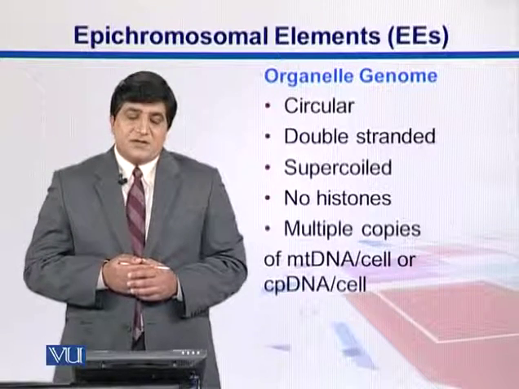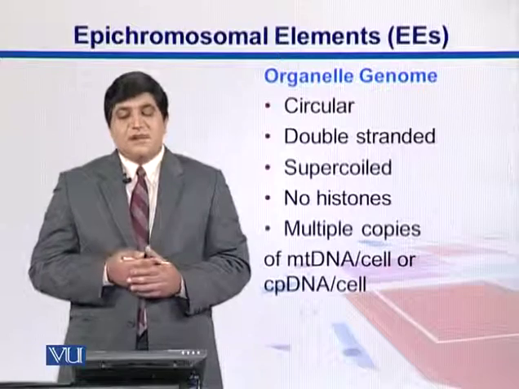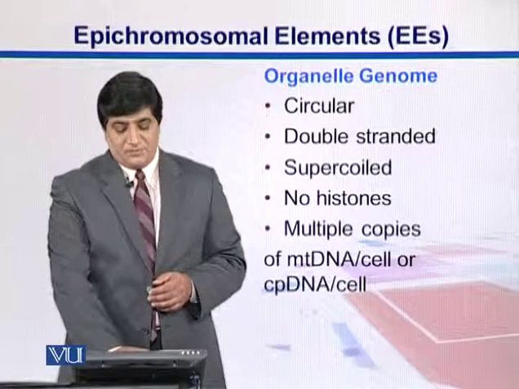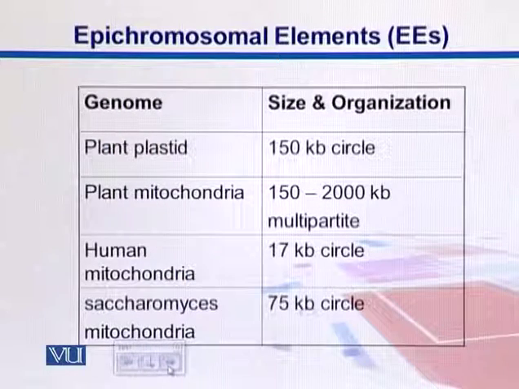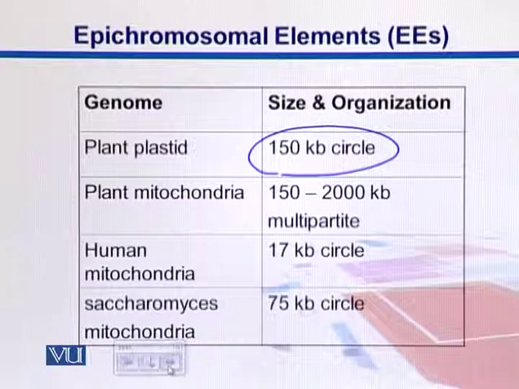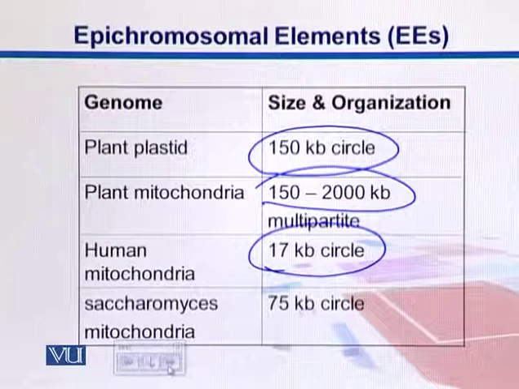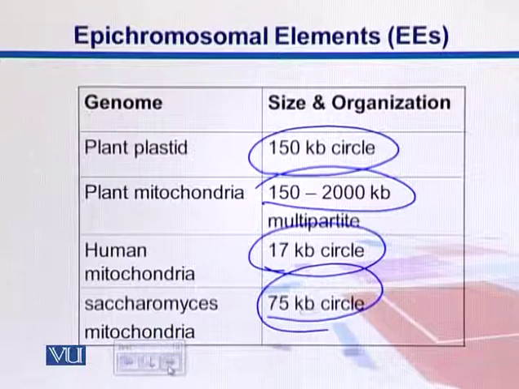Organellar genomes are circular, double-stranded, supercoiled, with no histones, and they are in multiple copy number. Here in this diagram we see the size of these genomes. For example, the plant chloroplast genome is a 150 kb circular genome, plant mitochondria is bigger than that, 150 to 2000 kb. Human mitochondria is relatively simple, at 17 kb circular, and then Saccharomyces mitochondria. So mostly those genomes are circular ones.